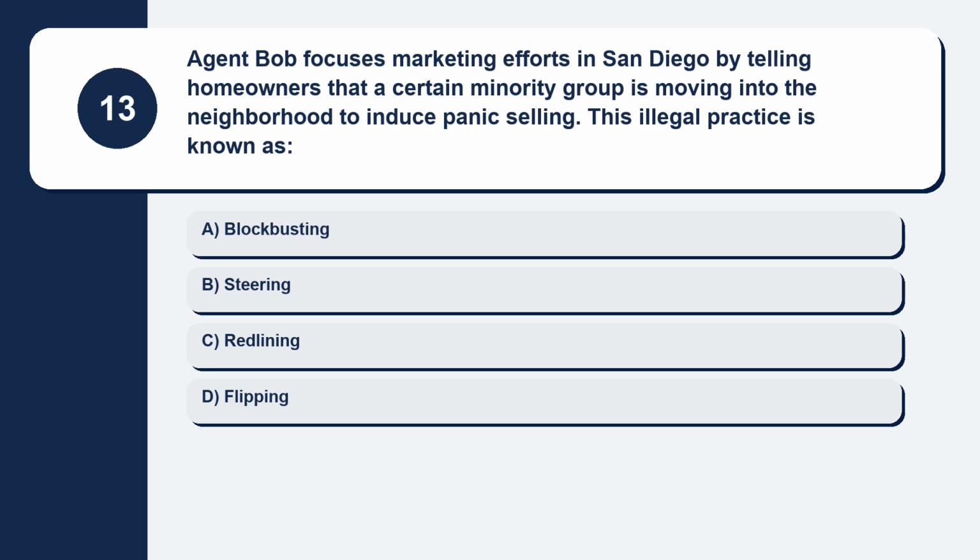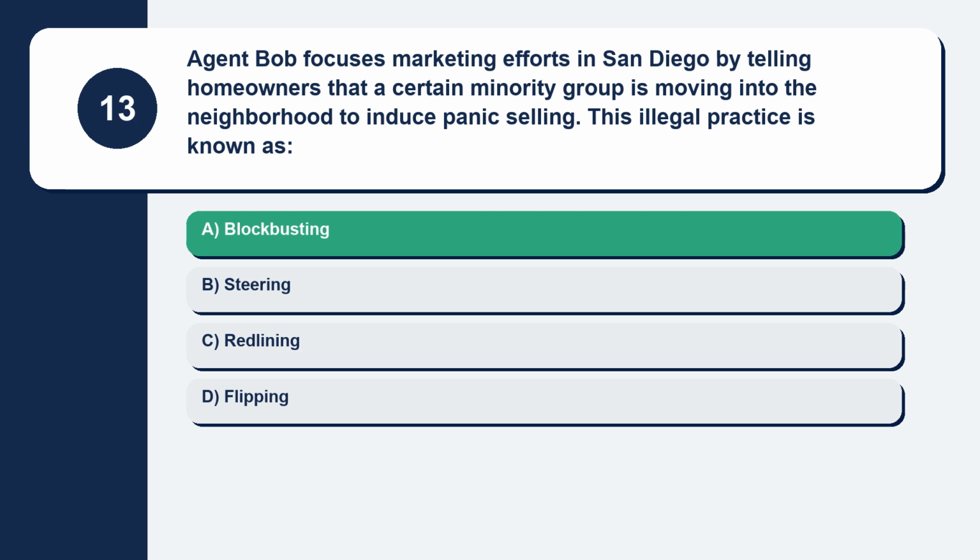Question 13. Agent Bob focuses marketing efforts in San Diego by telling homeowners that a certain minority group is moving into the neighborhood to induce panic selling. This illegal practice is known as. Here are your options. Option A, blockbusting. Option B, steering. Option C, redlining. Option D, flipping. The correct answer is option A, blockbusting.